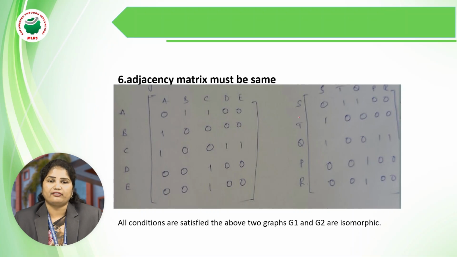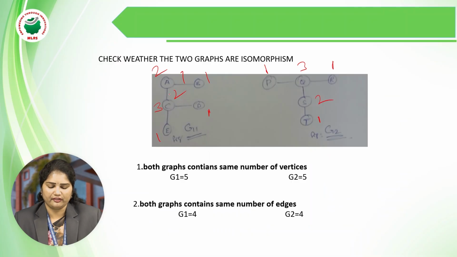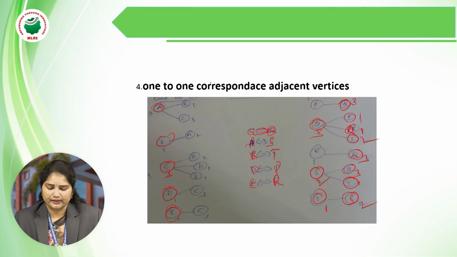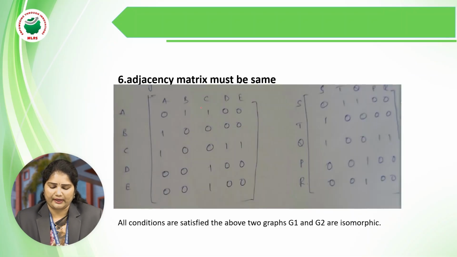Okay, from graph 1, wherever the edge connection is there we have to keep 1, and if we don't have any edge connection between the two vertices, we should give 0. Looking at this graph, from A to A we don't have any edge, so we have to keep 0. From A to B we have one edge connectivity, right? So we have to give 1. Like that we have to write this matrix.